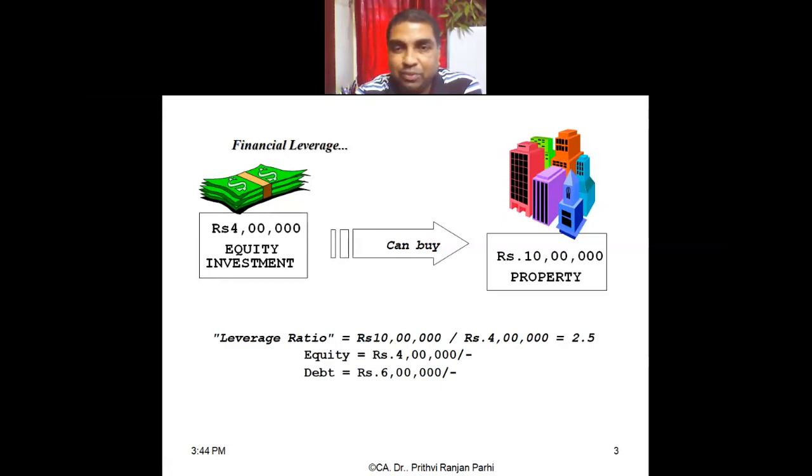So if I want to buy a property of 10 lakh rupees with 4 lakh rupees equity, I can say that I am using the concept of leverage to buy that property. That means introduction of debt in my capital structure. This is my capital structure, that combination of equity and debt. If I am introducing debt in my capital structure, then it will be called that I am leveraging my firm. This firm will be called the levered firm.